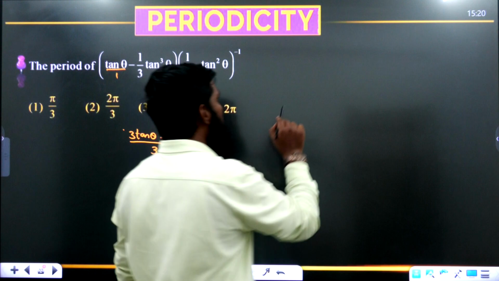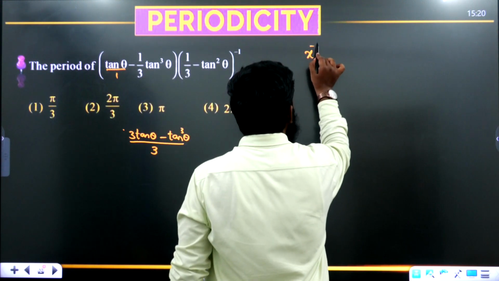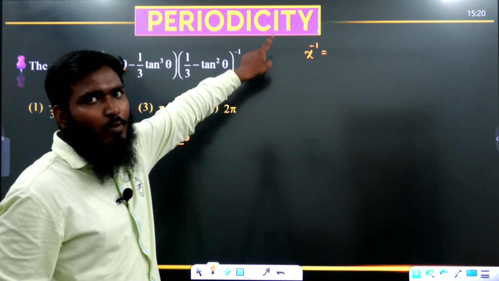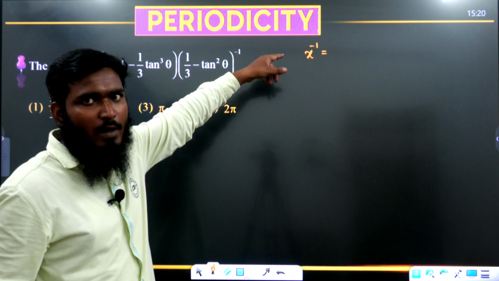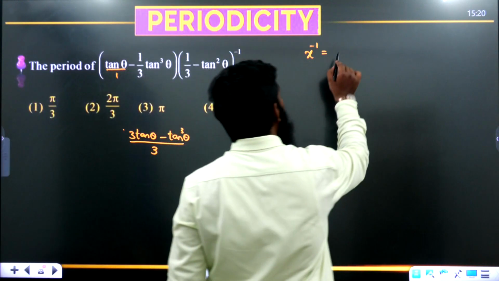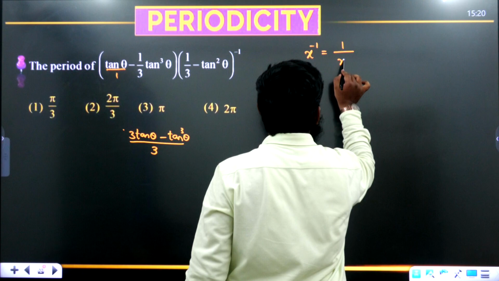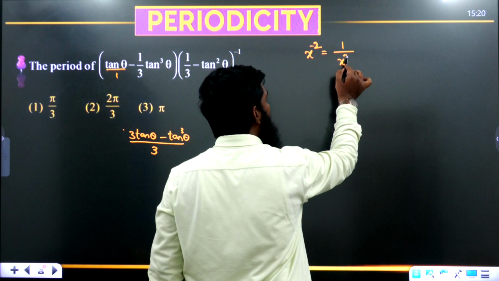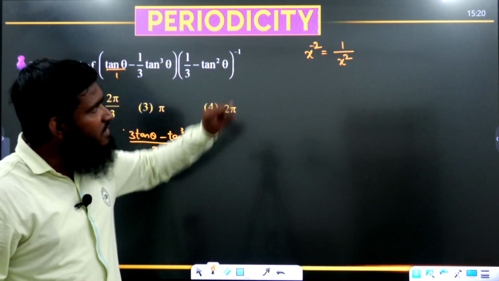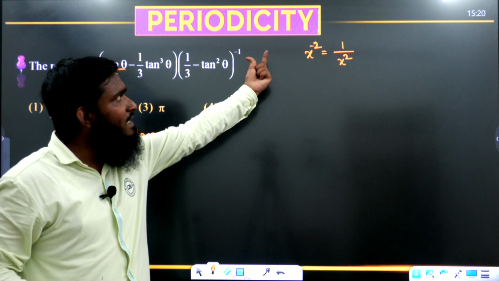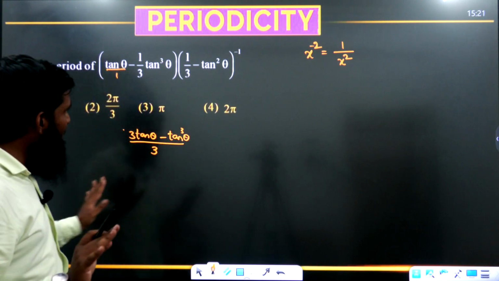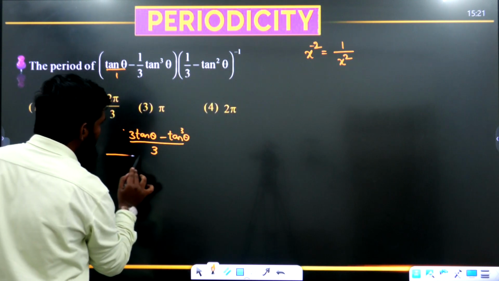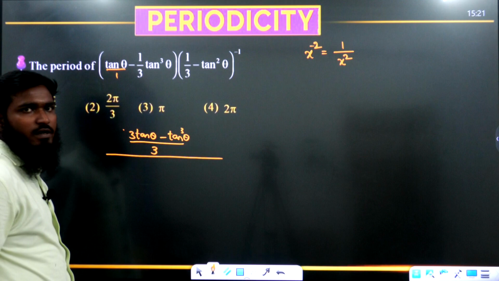Okay. Now I will be asking one question over here. See this part. If you are having x power minus 1, what we are having? Whenever we are having a minus sign in the power, if you want to remove that, then what we are writing? 1 divided by x power 1. Similarly, x power minus 2 means 1 divided by x power 2. Like this we will be writing. Means if you want to remove that minus sign, you will be writing that complete part in the denominator. Similarly, if you are having a minus sign in the power, this complete part we are trying to write in the denominator over here.